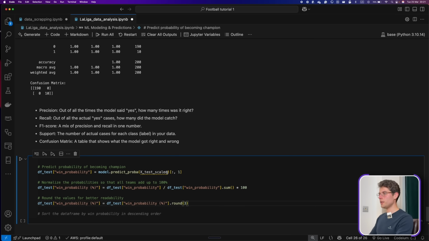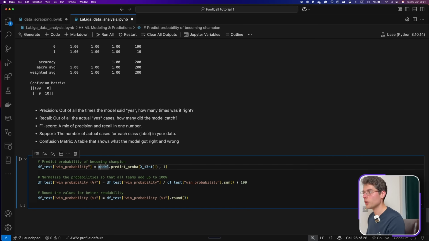So we keep going in here, and now we're going to predict the probability of becoming a champion. We're going to use predict_proba on the test data set now. We're on the test now, we're going to predict on it, and we're going to just predict who is going to become a champion.